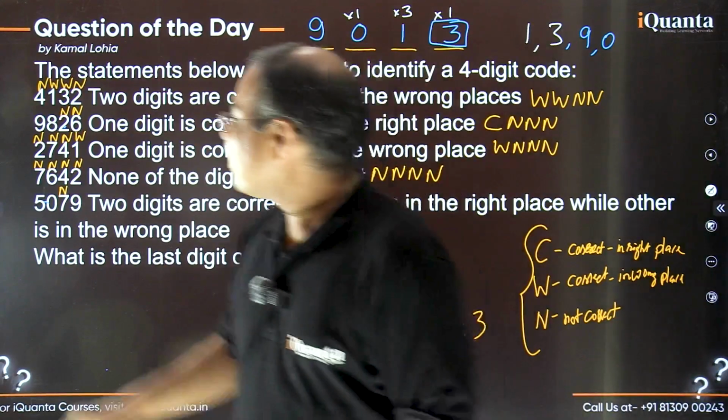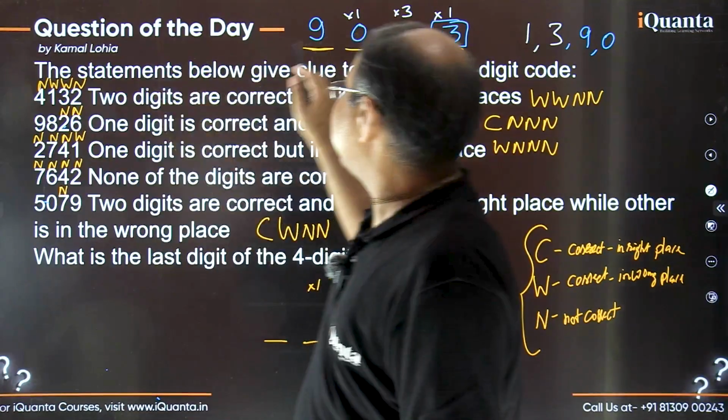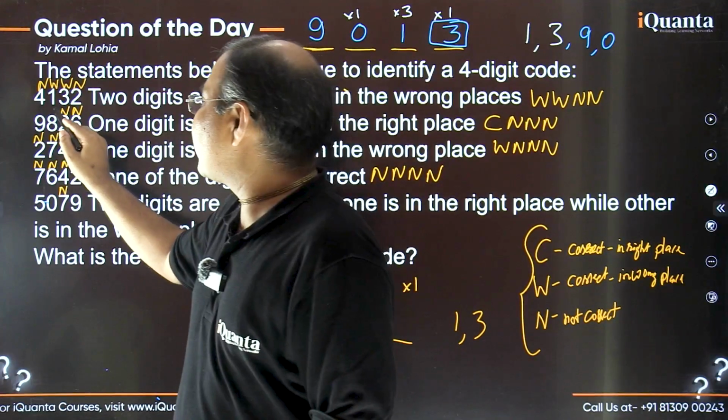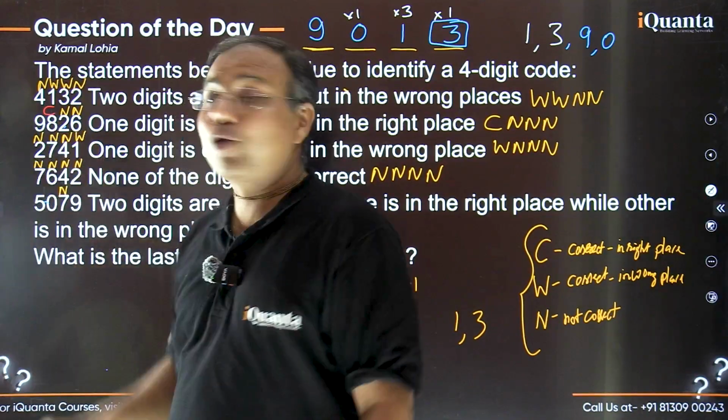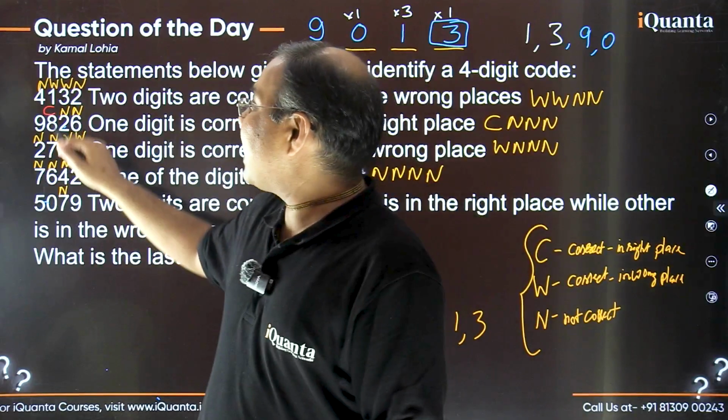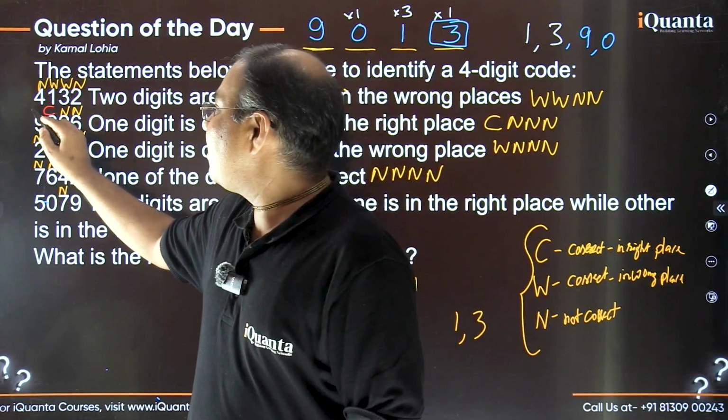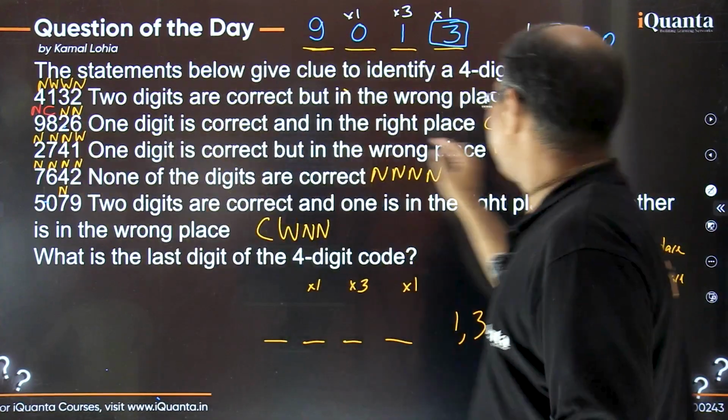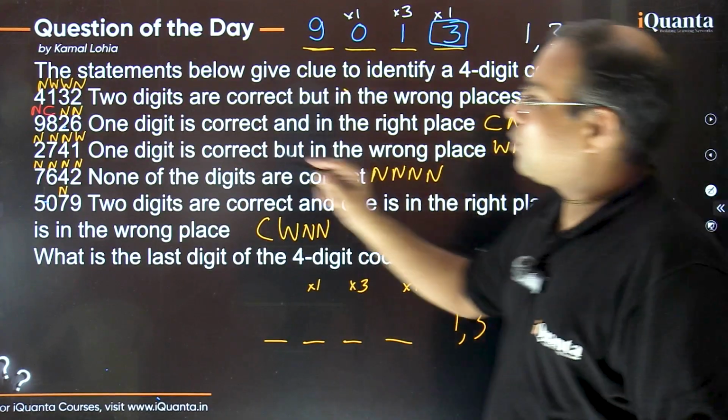Okay, let's take red. So earlier we took 9 as C and we put 9 here. This time I'm taking 8 to be C. If that is feasible, we are going to check that, right? So if 8 is C, then 9 would be N, right? Because in this clue we had C, N, N, N. So that is done now.